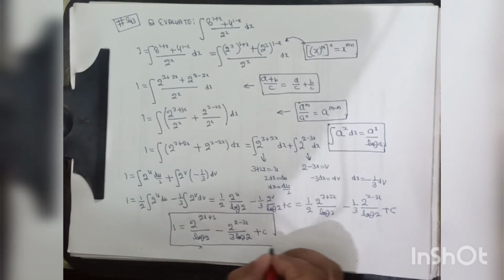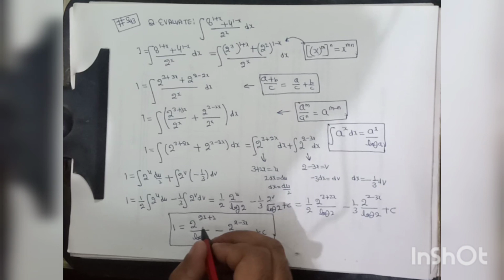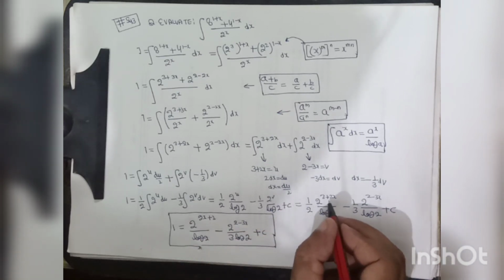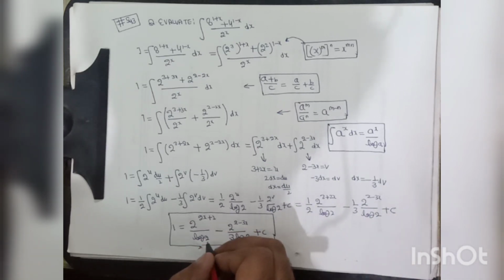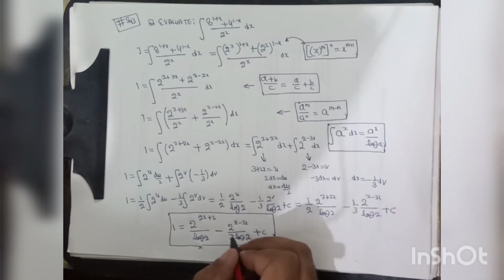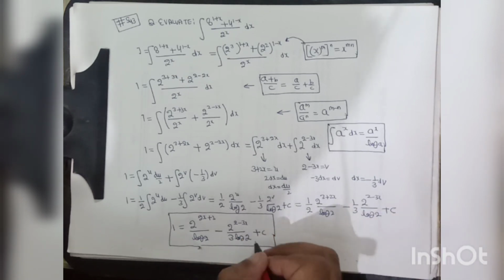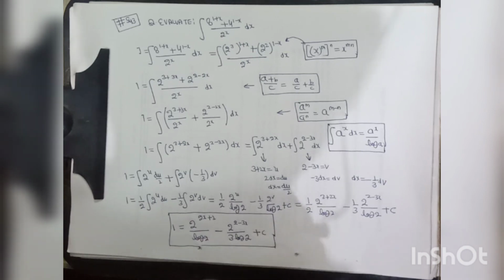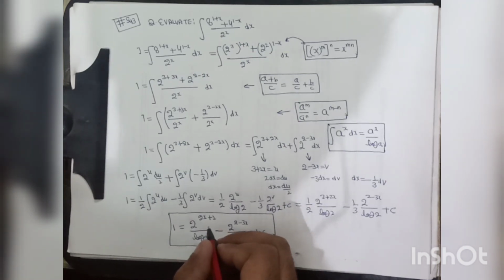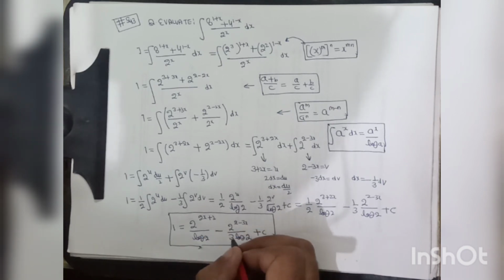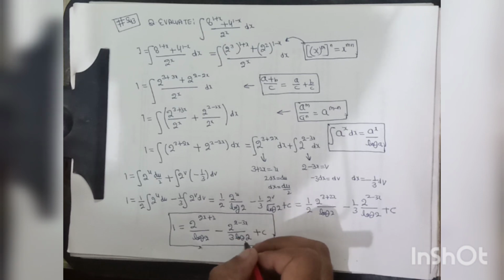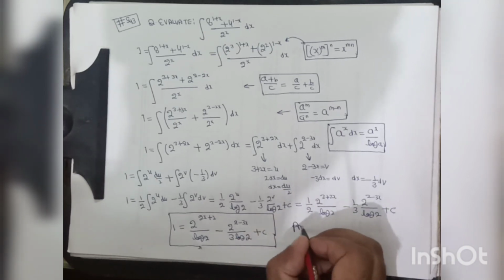The answer, I am again writing, is I is equal to 2 to the power 2x plus 2 divided by log 2 minus 1 upon 3 into 2 to the power 2 minus 3x divided by log 2 plus c. This is the required answer. Thank you.